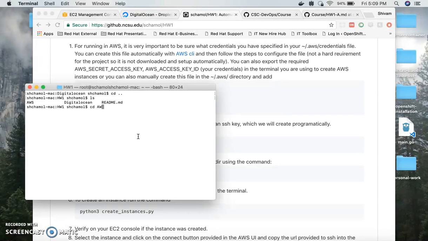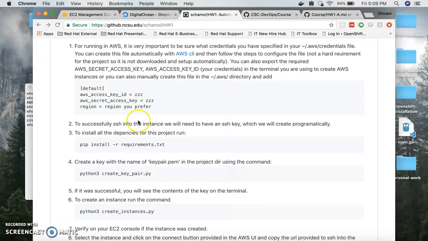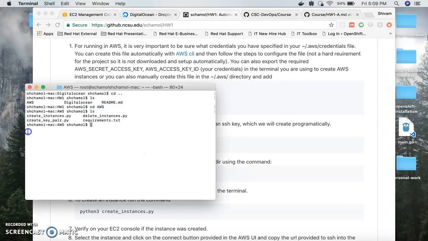So I'll just go into my AWS folder, and as you can see, for me to SSH into any instance that I'm creating, I'll have to create a .pem file, which is a key, and I'll have to associate that instance with it. So I have three files over here, and before running any of these three files, you should run pip install -r requirements.txt.